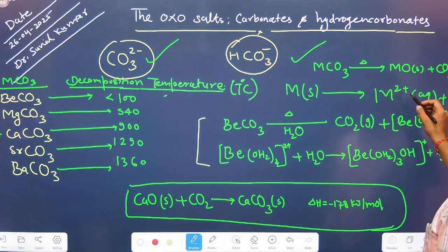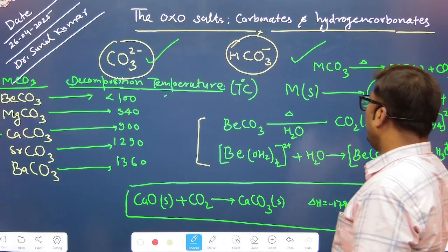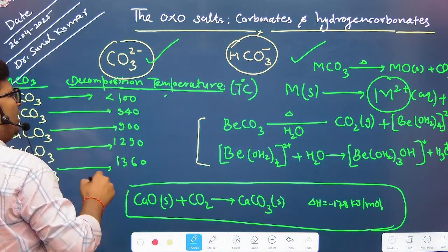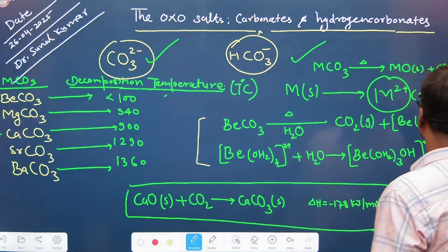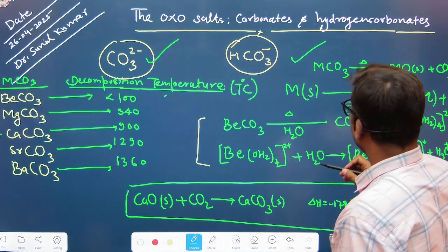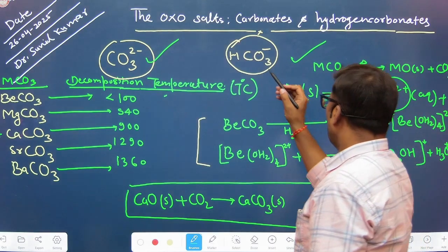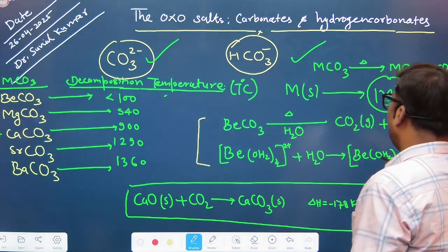Because of the presence of 2+ charge, this bivalent cation can interact with this polyanion. Similarly, since there is only one negative charge on bicarbonate, 1 mole of bivalent cation will stabilize 2 moles of bicarbonate anion. So this is actually the beauty.